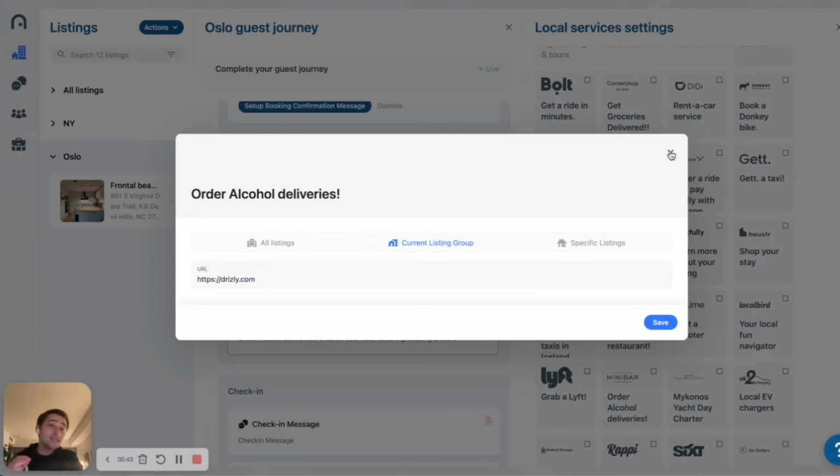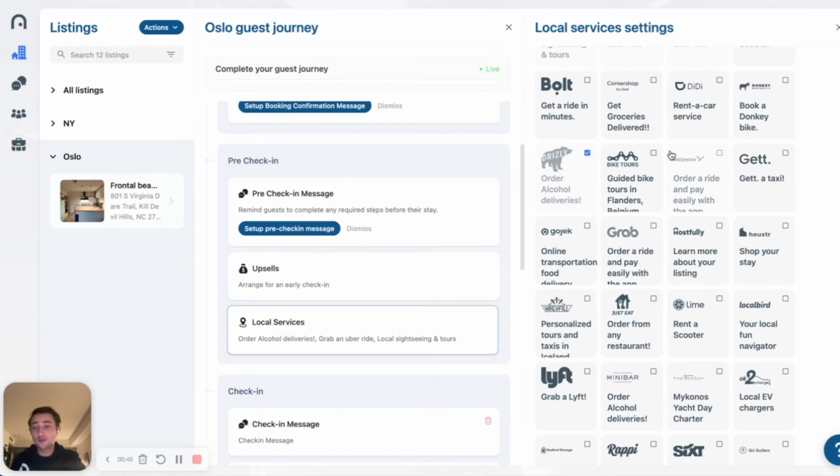And of course, if we're missing any local services, feel free to reach out to us. We do bring them back on every 30 days. We add more and more to this library. So always happy to learn more about new services that are out there that you want to provide to really make the experience seamless for your guests.